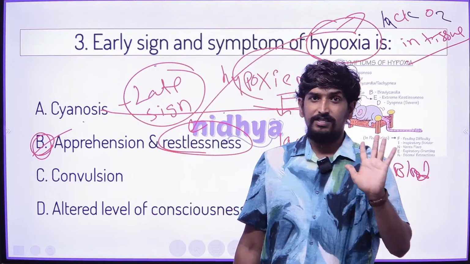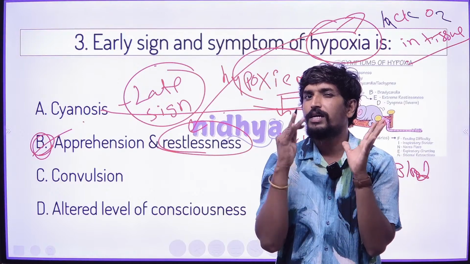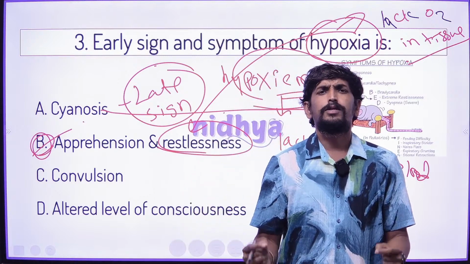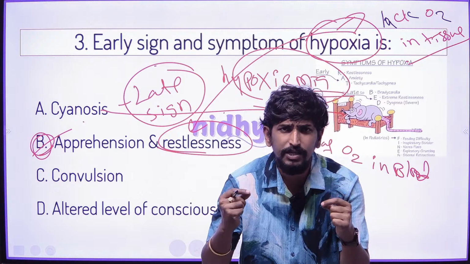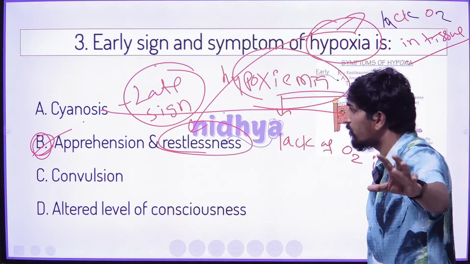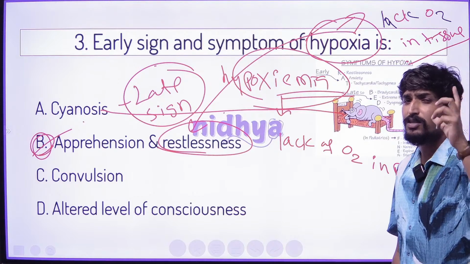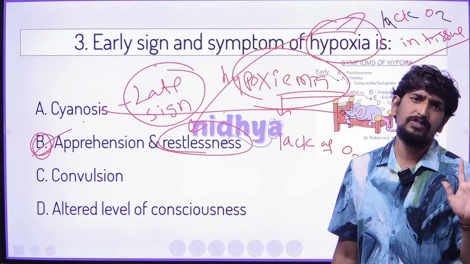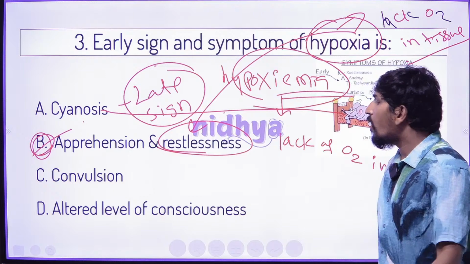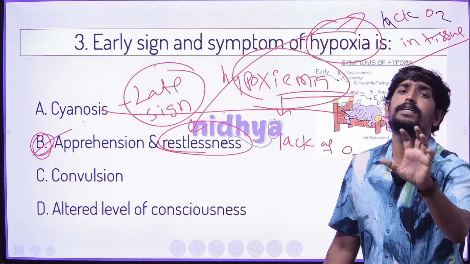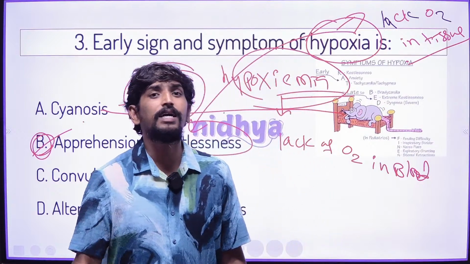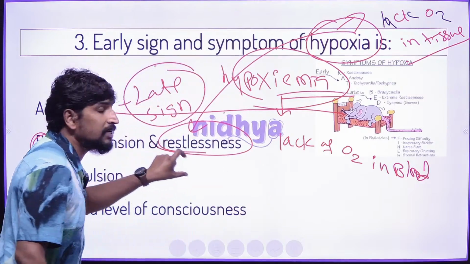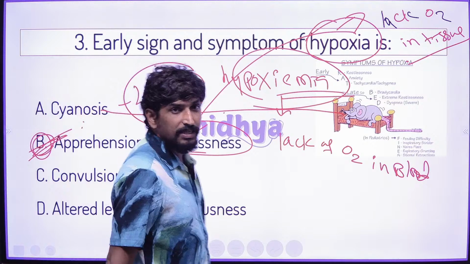But the early sign is restlessness. That is what very confusing options ask in competitive exams. The question pattern is very easy, but the options create confusion in the competitive exam, so remember this. Convulsion is not that relevant to hypoxia. In convulsion there is a sign of hypoxia, but it's not that relevant. Altered level of consciousness comes but is an intermittent sign. The early sign of hypoxia we can see is restlessness. The right answer is B.